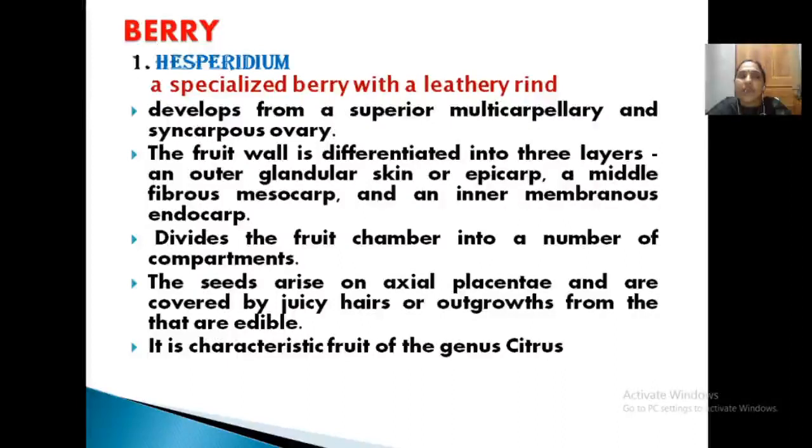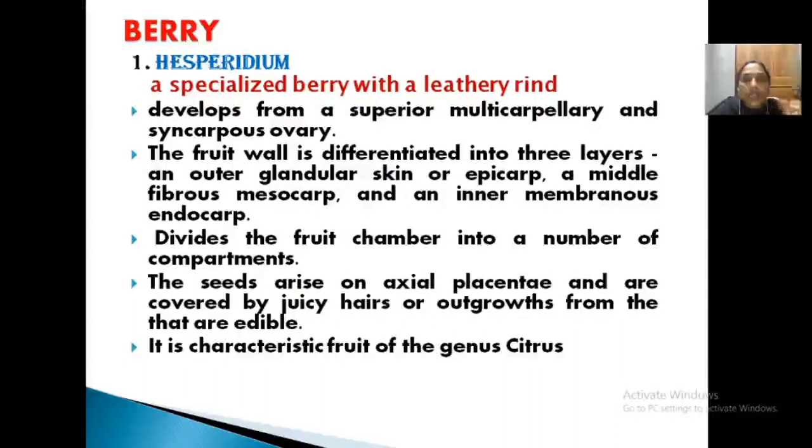Now, the second type of berry is Hesperidium. So, berry is of different types. Now you know what is berry. All parts are edible. Clear? Under berry there are different types. The first one is Hesperidium. While discussing Hesperidium, you have to keep the lemon in mind. Okay. So, you know the nature of lemon fruit.